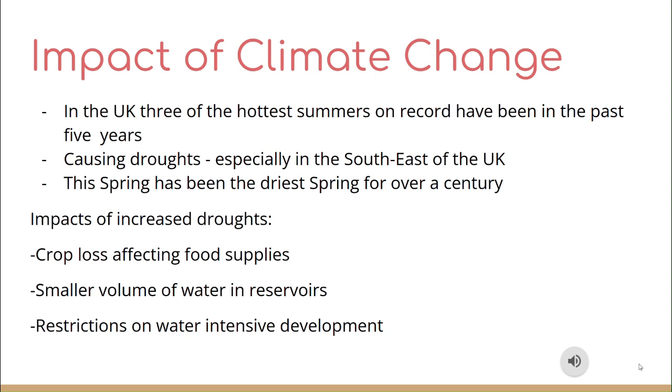Climate change is having a large impact on the frequency of droughts, as weather is becoming increasingly unpredictable. In the UK, we have had 3 of the hottest summers on record in the last 5 years. This extreme heat, combined with low levels of precipitation, is causing drought periods, especially in the southeast of England, as it is the driest area in the country.